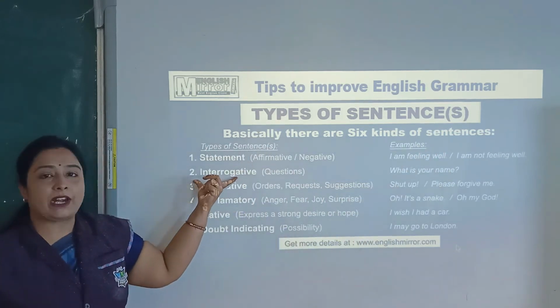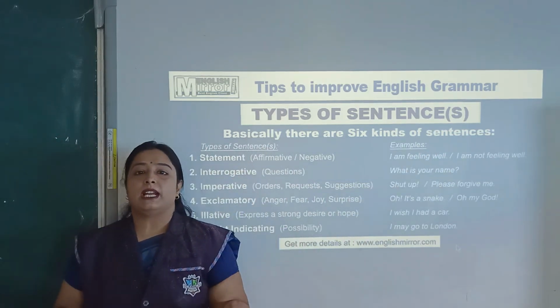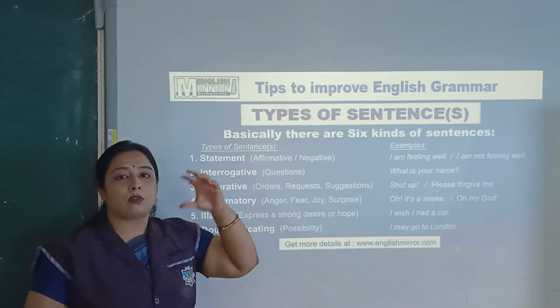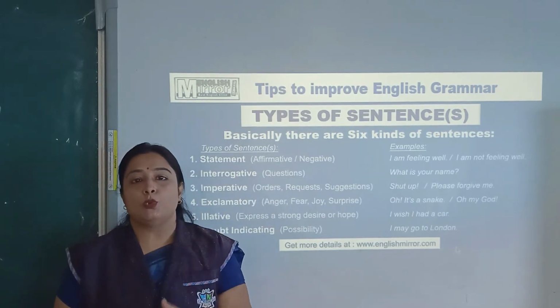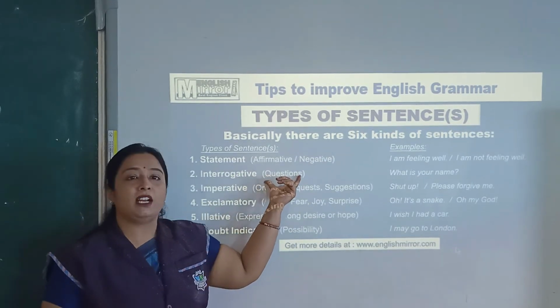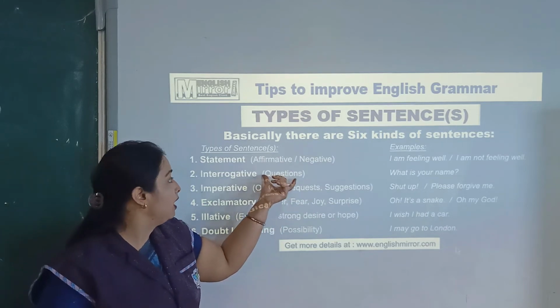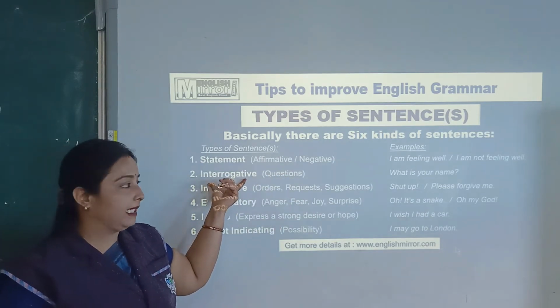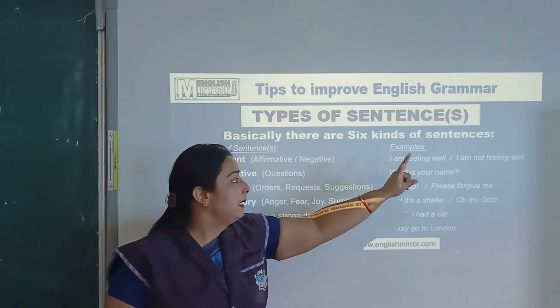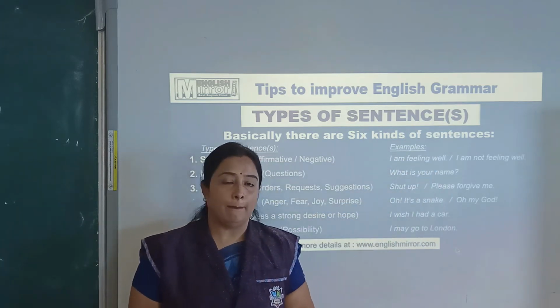Next, interrogative. Generally this starts with a question word: what, which, whose, where. These ask a question, so it is called the interrogative sentence. It starts with a capital letter but ends with a question mark.